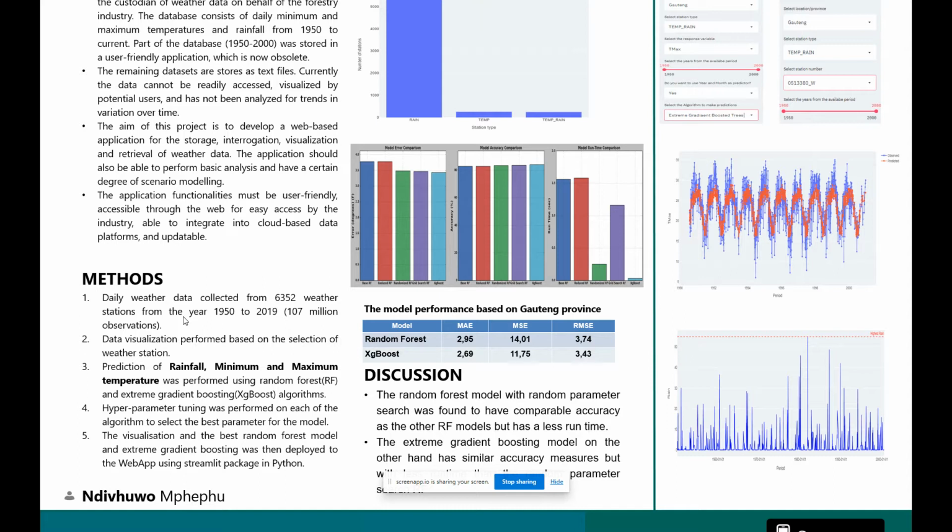We also perform hyperparameter tuning for these algorithms to ensure that we obtain the best performing model possible. We then deploy this visualization and also the modeling part using the Streamlit app in Python.